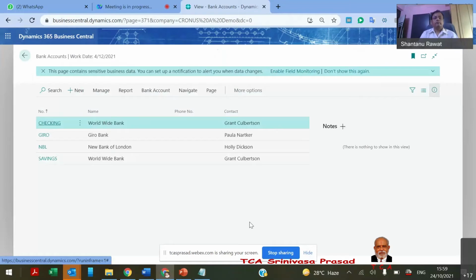Do we need any permission from the bank, or can we ourselves do it? Yeah, obviously the bank provides the API. Nowadays every bank provides an API.